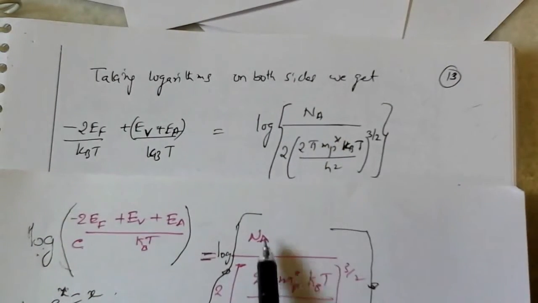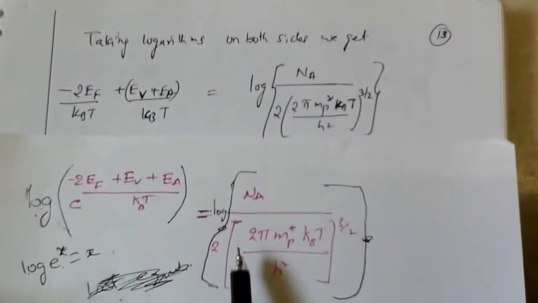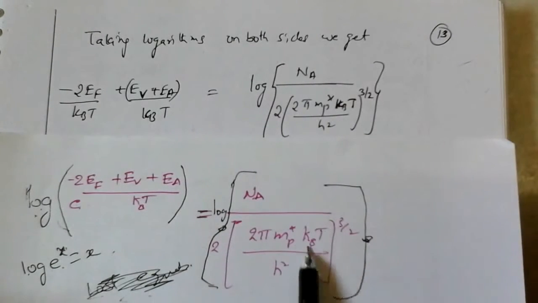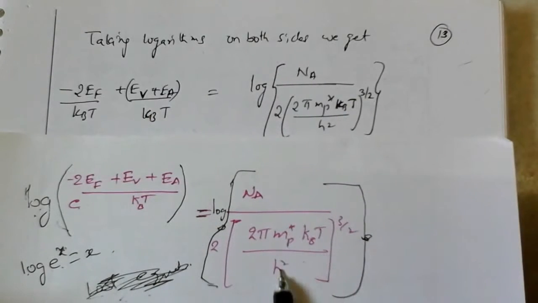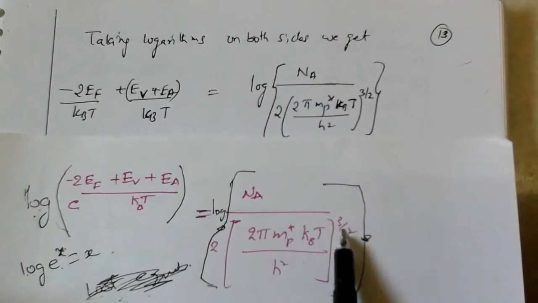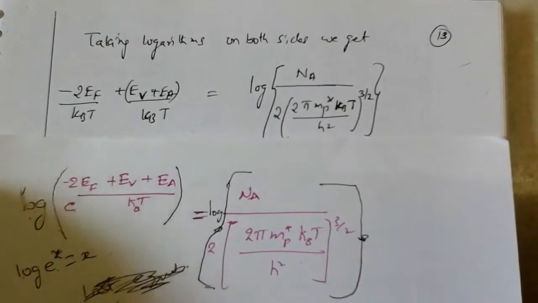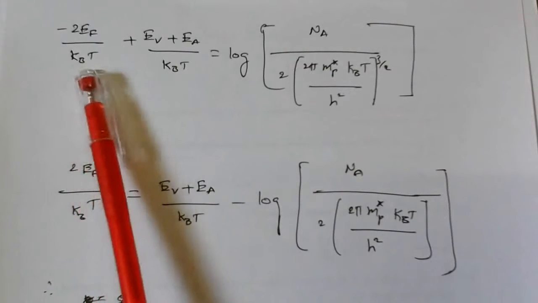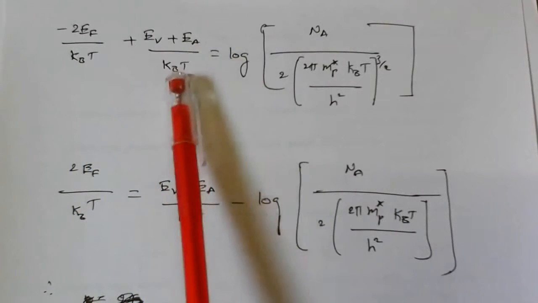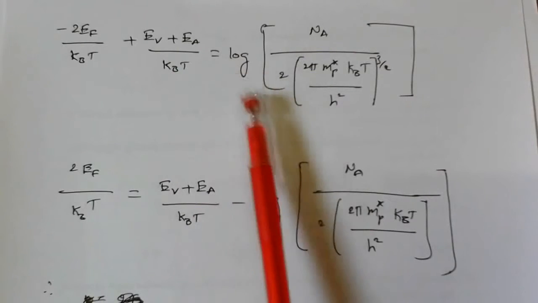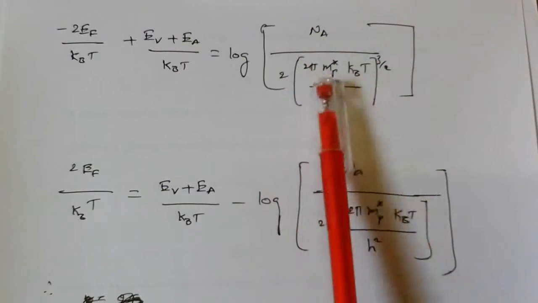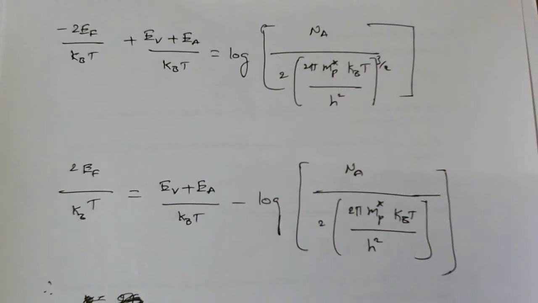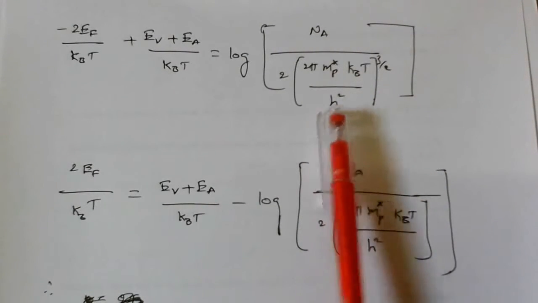But what is that? Log of NA by 2 into (2 pi mp star kBT by h square) whole power 3 by 2. So the equation we got is like this: minus 2EF by kBT plus EV plus EA by kBT is equal to log of NA by 2 into (2 pi mp star kBT by h square) whole power 3 by 2.